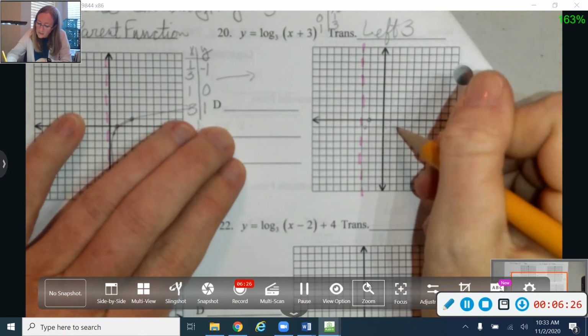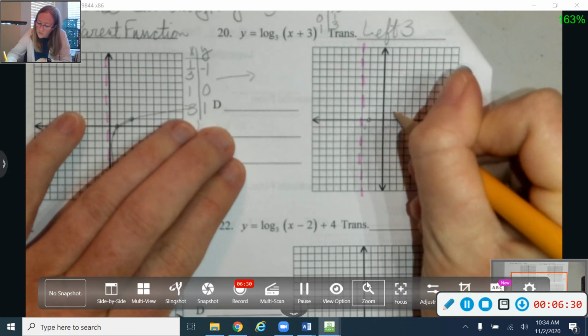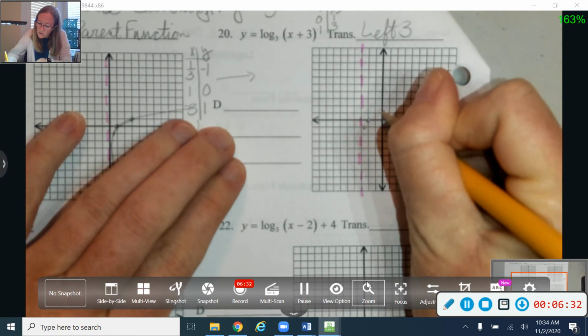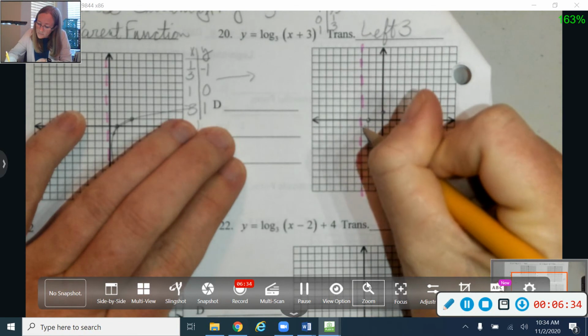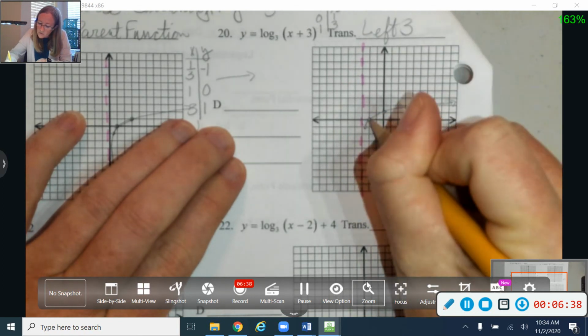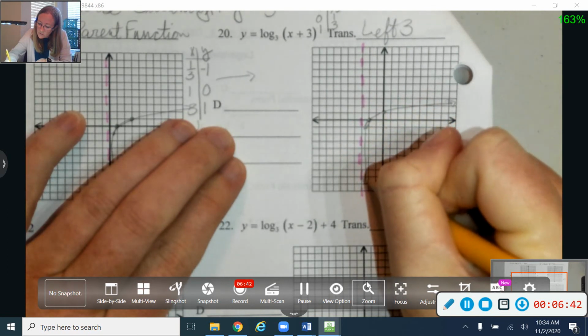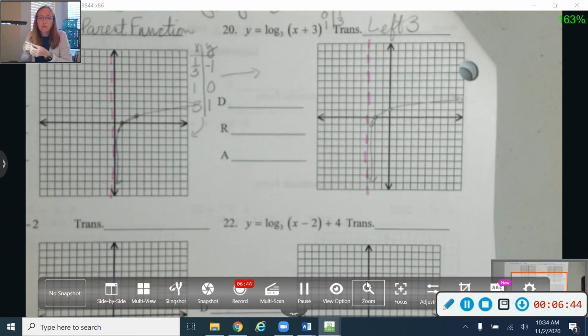And then I'm going to take my last point of 3, 1, and I'm going to move to the left 1, 2, 3. Puts me right there on the y-axis. So that one's going to go that way, and again get towards my asymptote without touching or crossing, so a little bit like that.